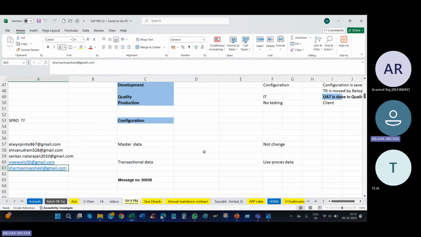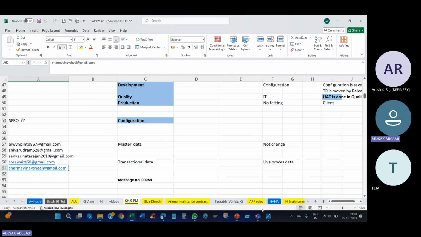Integration is a compulsory interview question, no doubt about it. In every interview, they will mandatorily ask what you know about integration. Easy integration is PM to MM. Without knowing PM to MM integration, you cannot go for the interview. Be very clear, I'm telling you very, very clearly.